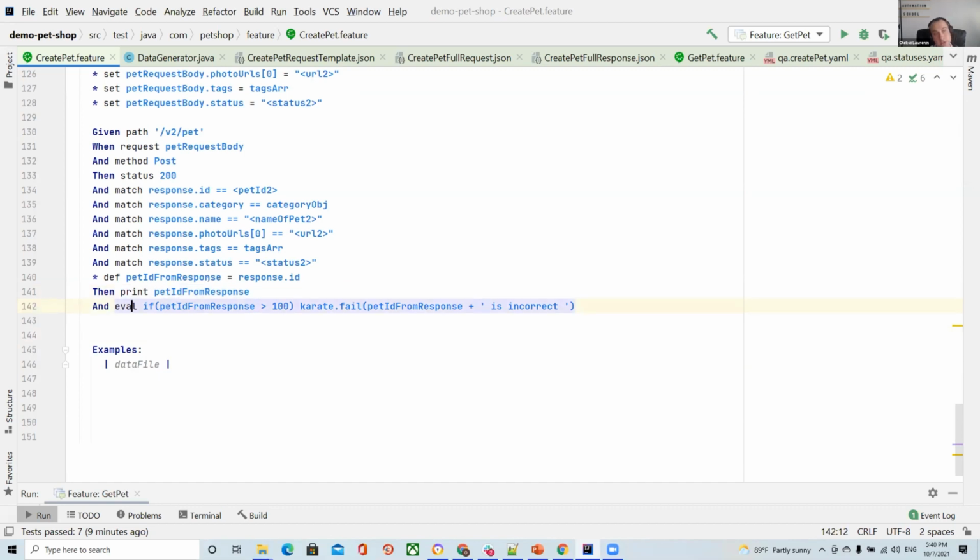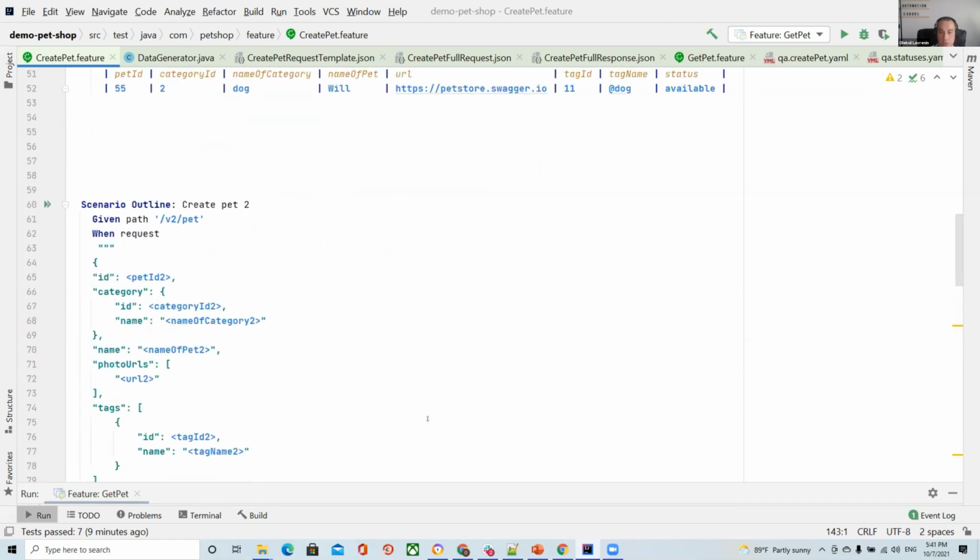For example, we want to get some ID from our response. We just print it, because Karate doesn't show me this ID from our response, and then evaluate: if this pet ID is more than 100, please fail my test case and print some information for me.